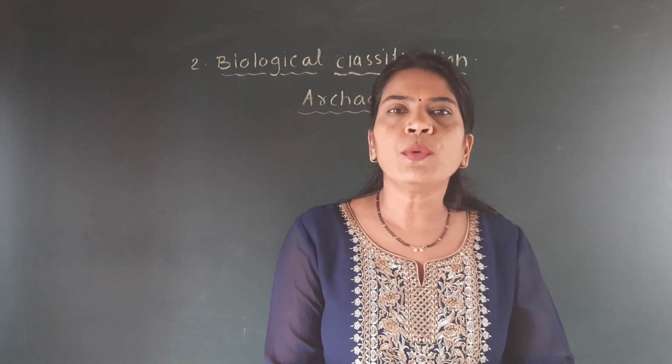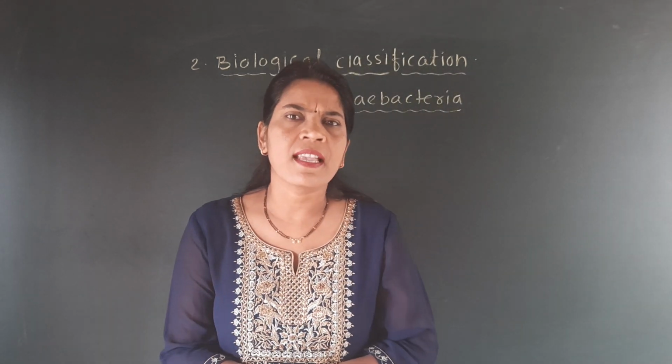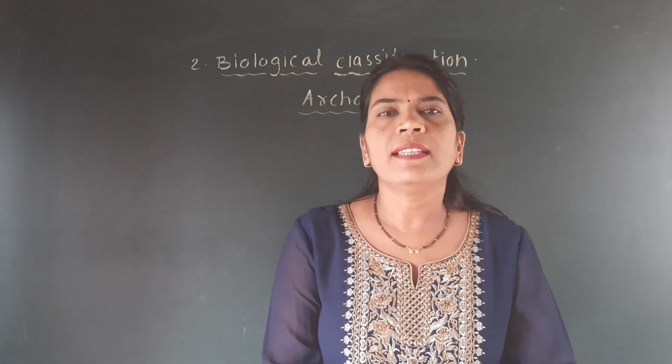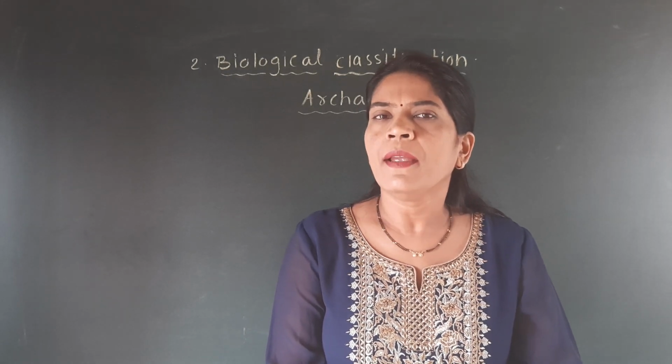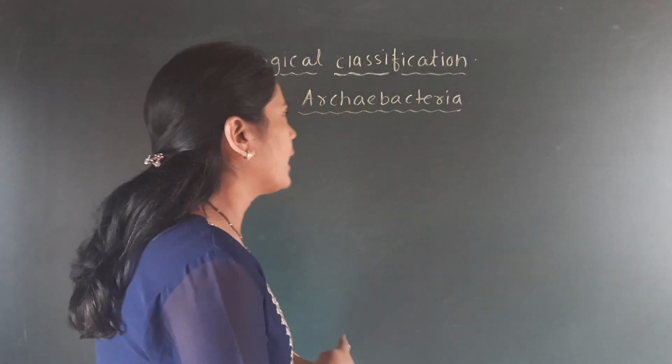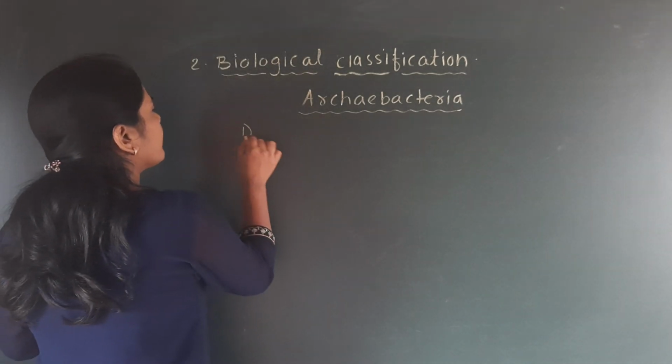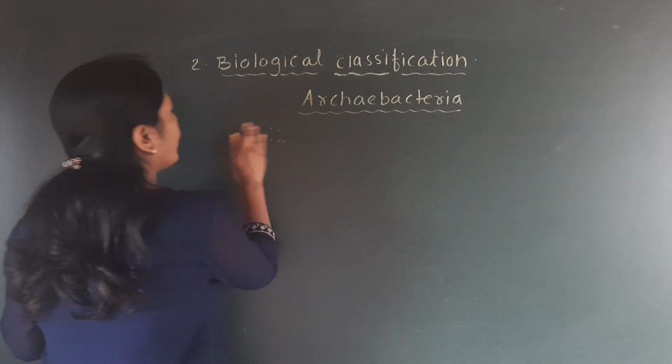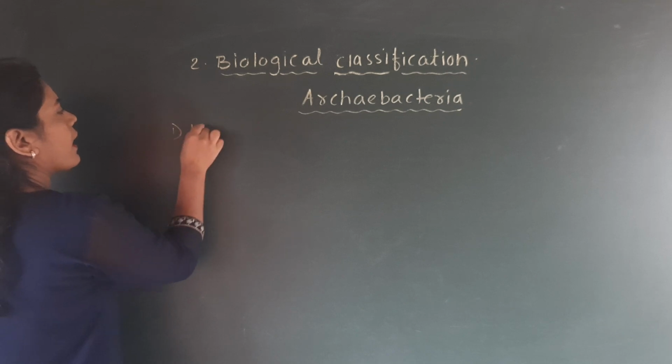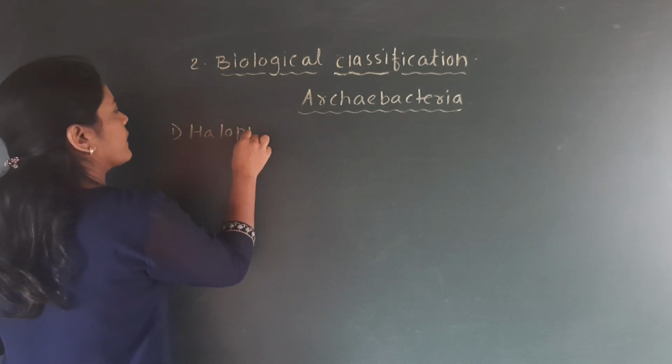According to their presence in a particular habitat, these archaebacteria are divided mainly into three types. Some archaebacteria are called the halophils.